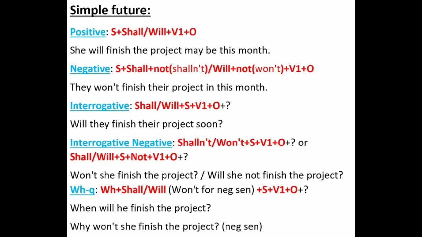Now I have displayed here simple future tense. You can pause the video and observe it. It is same as I taught you before, simple present or simple past tense. Okay, little bit changes is there. You can easily understand this. In simple future, we have to use shall or will. Okay, and the same verb one and your subject, isn't it? Now you just observe the interrogative negative sentences. Here I have mentioned both the sentences.